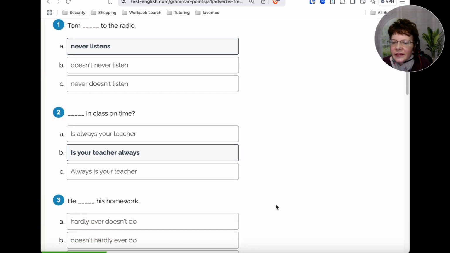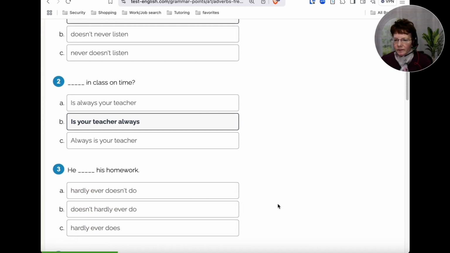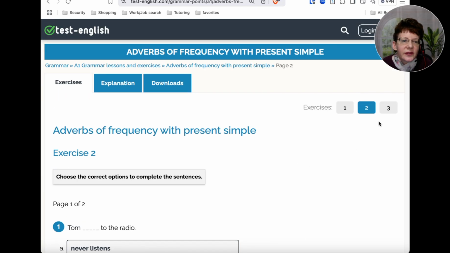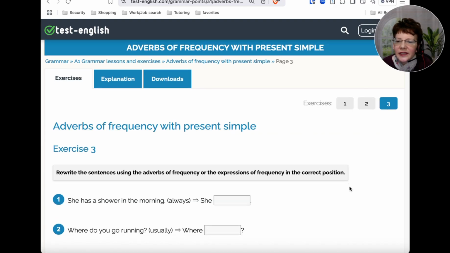Okay, let's try number 3. His homework hardly ever doesn't do, doesn't hardly ever do, or hardly ever does. So we don't want a double negative there. So if you chose option C, hardly ever does, that would be correct here. Okay, let's look at the last one.